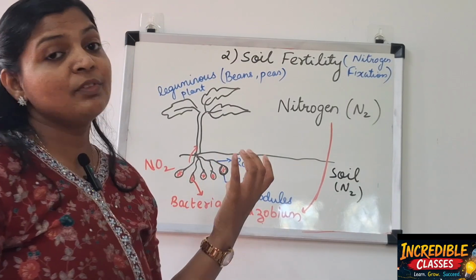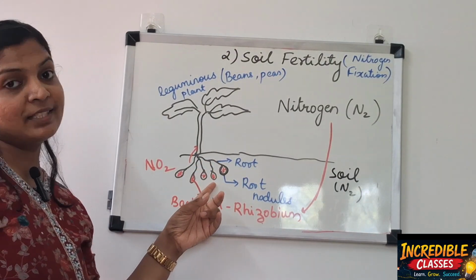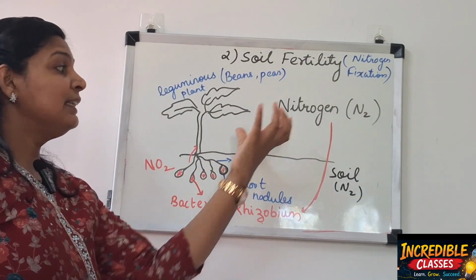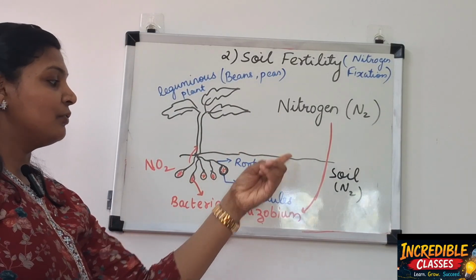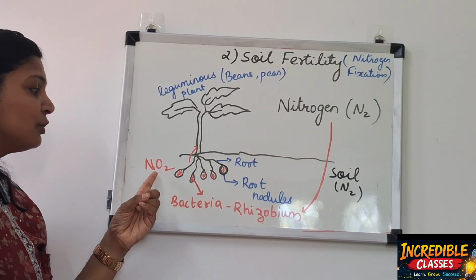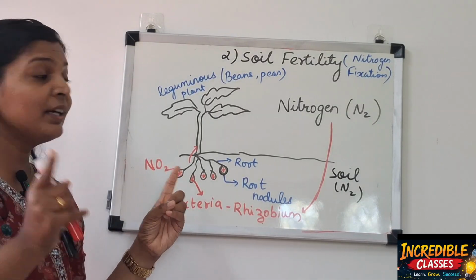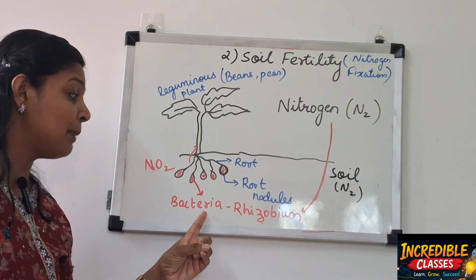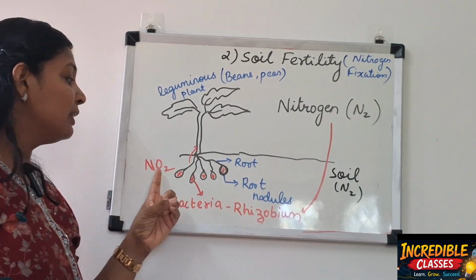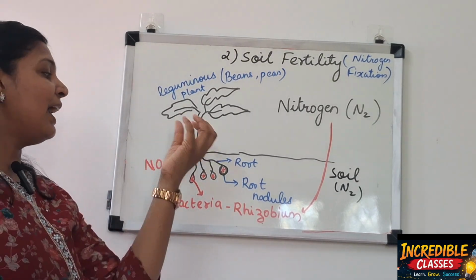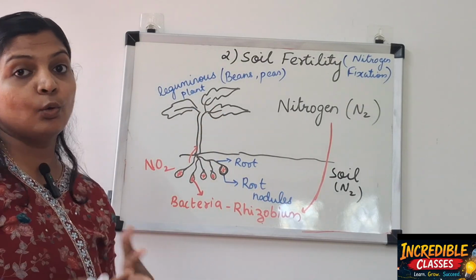They take the help of these microorganisms which are present in the root nodules. They will extract the nitrogen from the atmosphere and convert it into nitrogen dioxide. Who is converting? These microorganisms, that is bacteria, specifically rhizobium bacteria, doing this process and giving back nitrogen dioxide to plants for their growth.